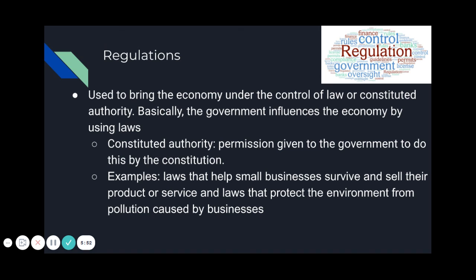The government also regulates things. They bring the economy under their control of law and their authority. Basically, the government influences the economy by using laws, okay? They just make sure our economy is fair. A constituted authority is just permission given to the government to do this from our Constitution. You see the word constitute right in there. Examples, we just have laws that help small businesses survive and sell their products. So that is something that our government definitely promotes, is they help small businesses, okay? But then we also have laws that protect the environment from pollution that's caused by different businesses.